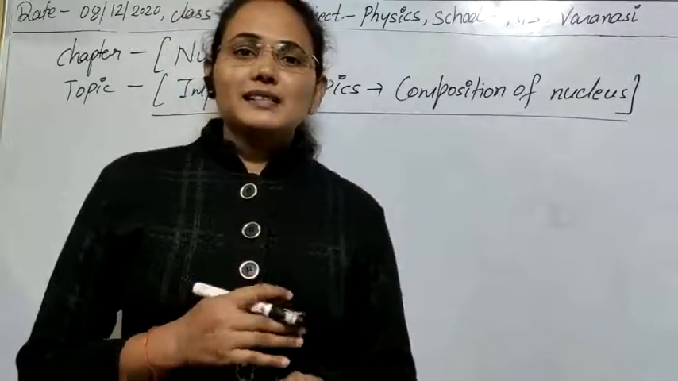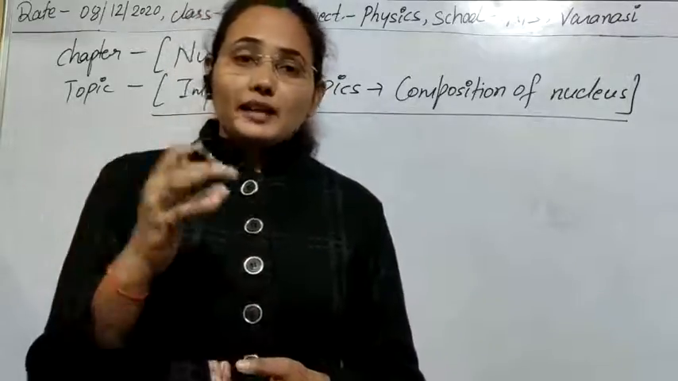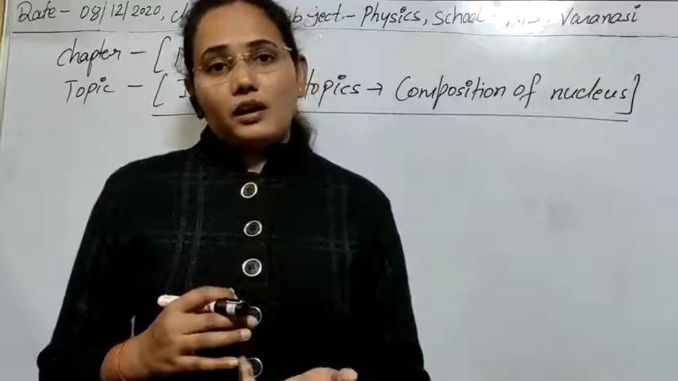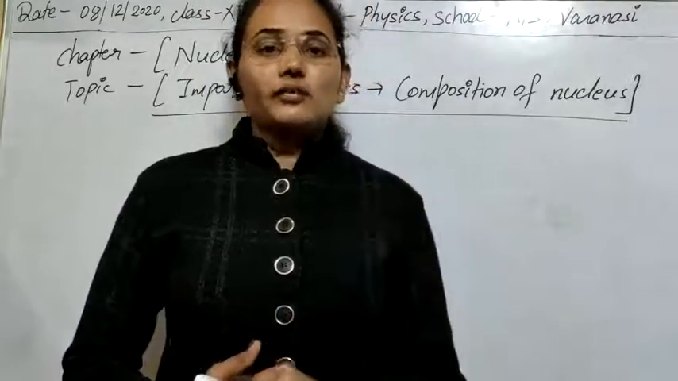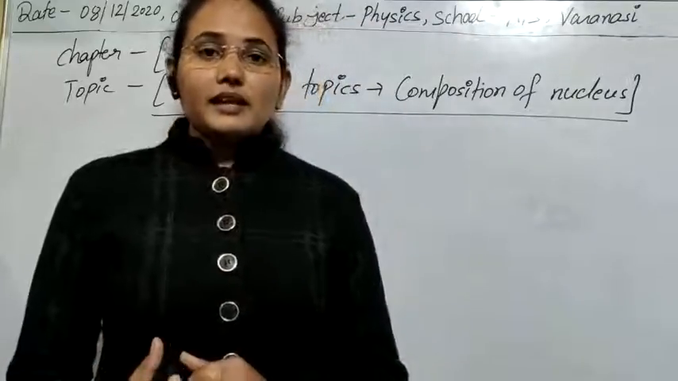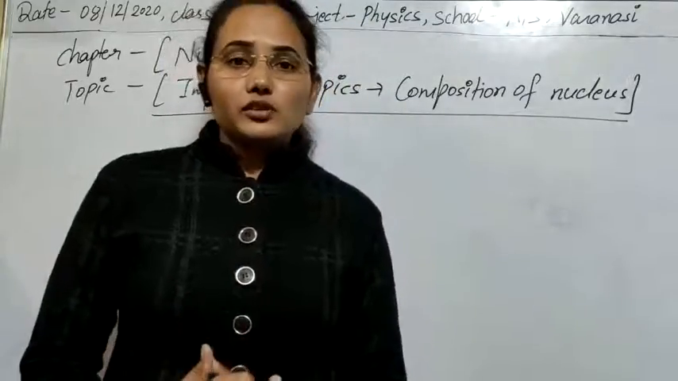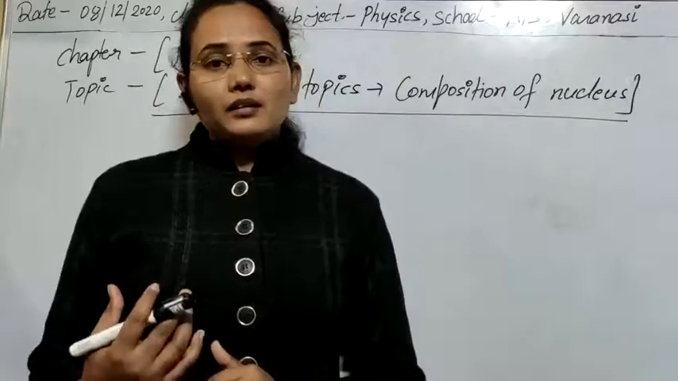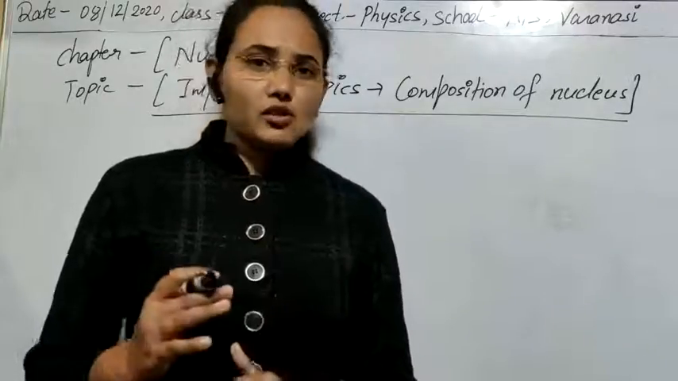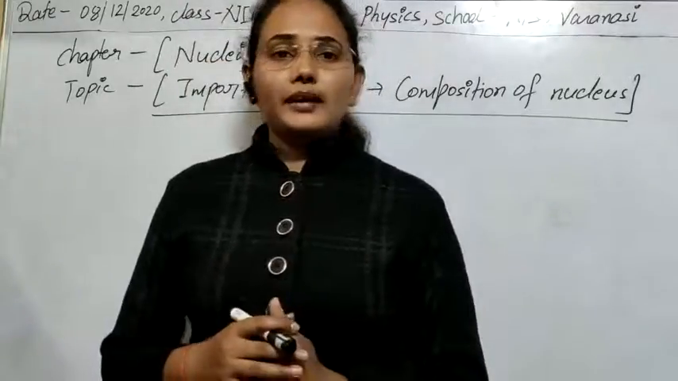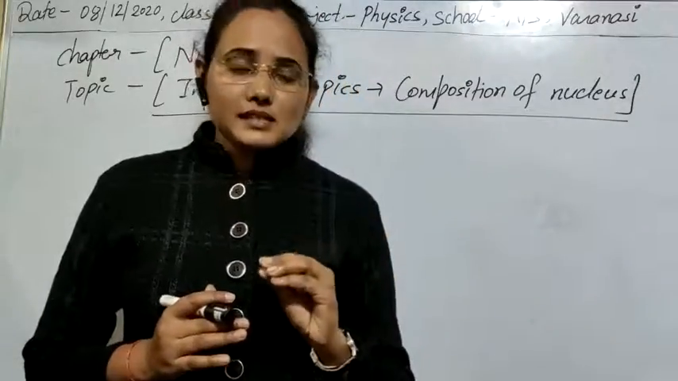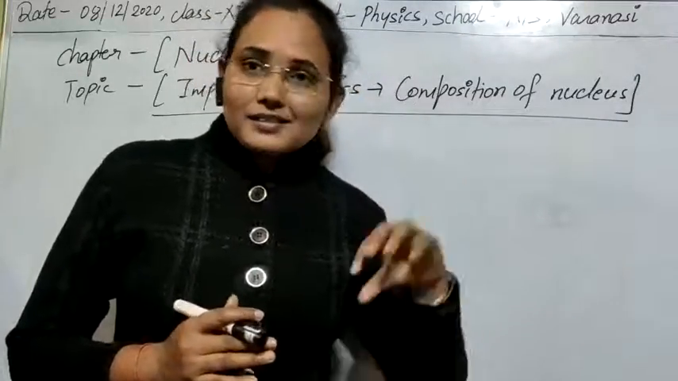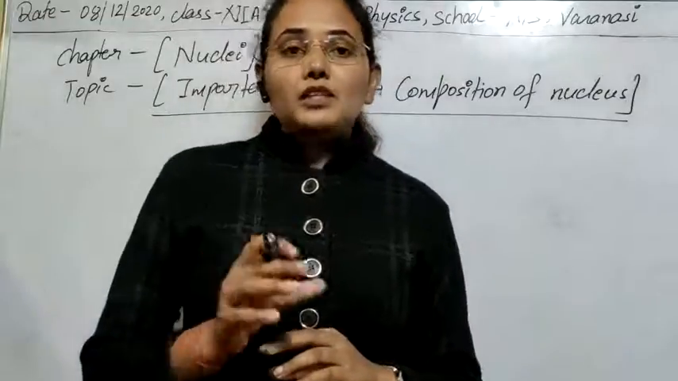We have already discussed the spectroscopic terms, and how electrons behave: the radius of their circular orbits, velocity, energy, frequency and time period. We discussed all those things in brief in the chapter Atoms, and here we are going to concentrate on the properties of the nucleus only.